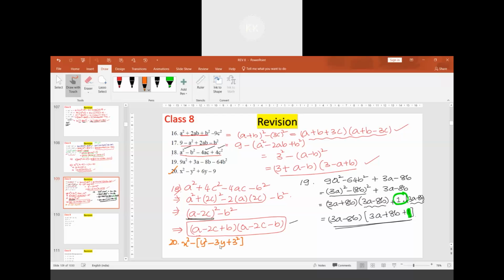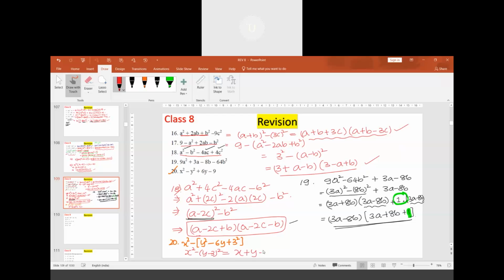This is a square, b square, and this is 2 times 3y, which is 6y. Sorry, I made a mistake, this is 6y. So now we can use the identity a minus b whole square. This will be x square minus of y minus 3 whole square.